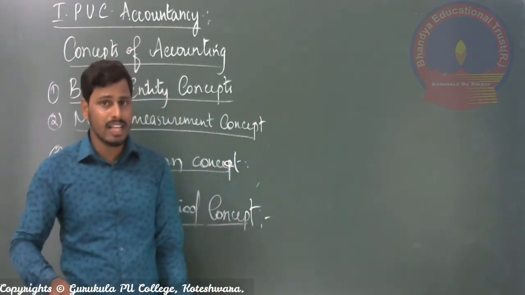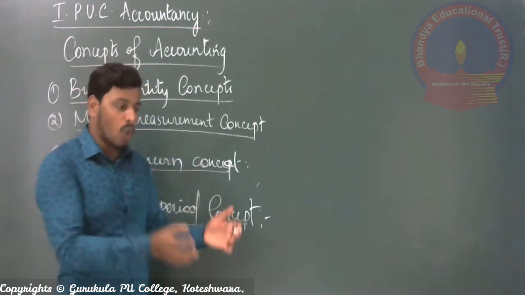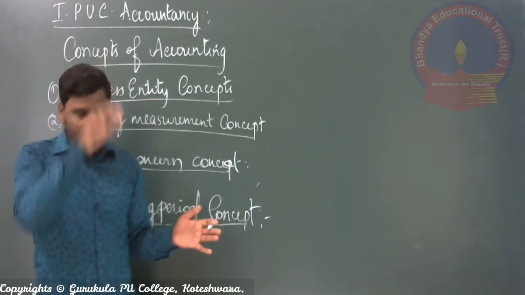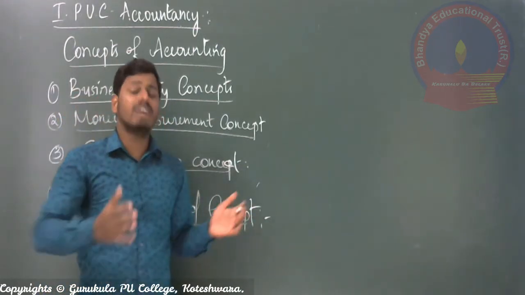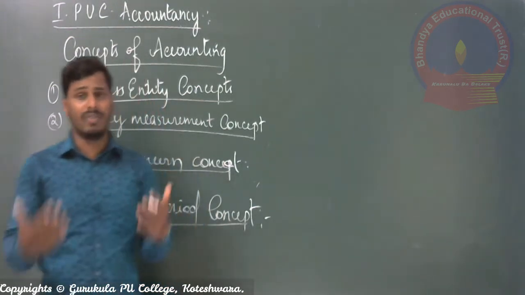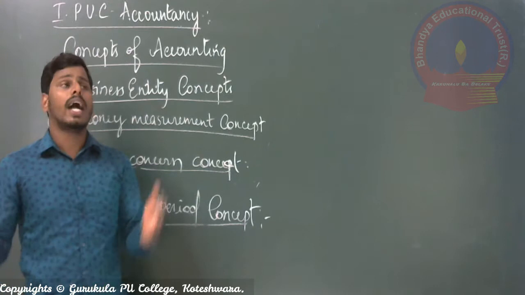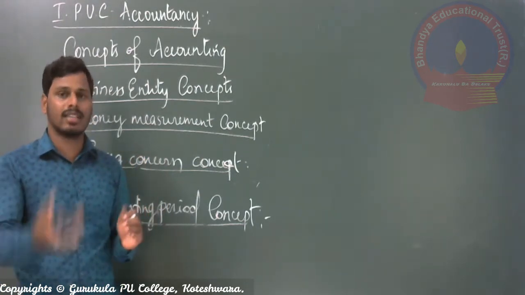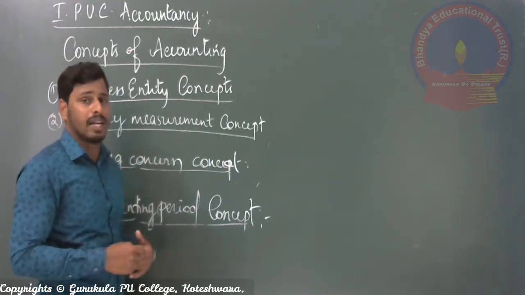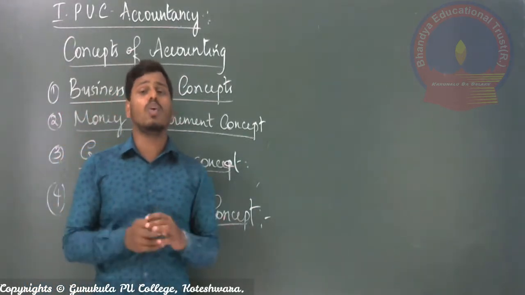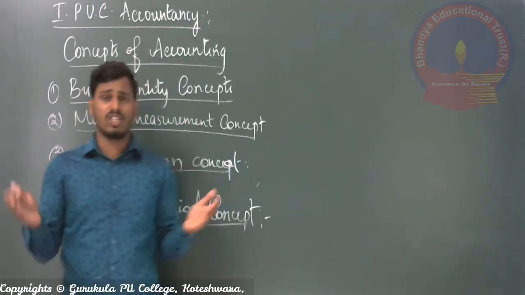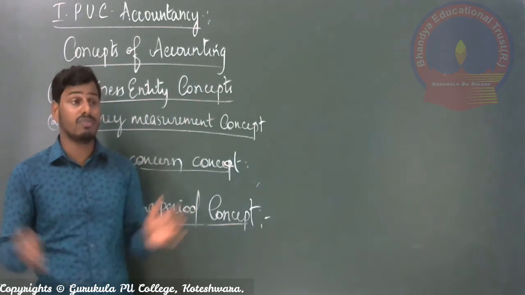So first we have to fix the opening date and the end date of transactions, and from the first day to the end day, based on whatever transactions have been done, incomes as well as expenses are analyzed and calculated, and comparing them gives the profit. That is the accounting period concept. Some companies take an accounting period of half a year, or if they have a medium number of transactions, a full year of 12 months.